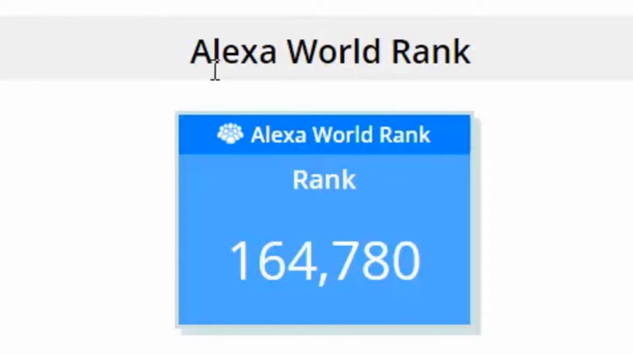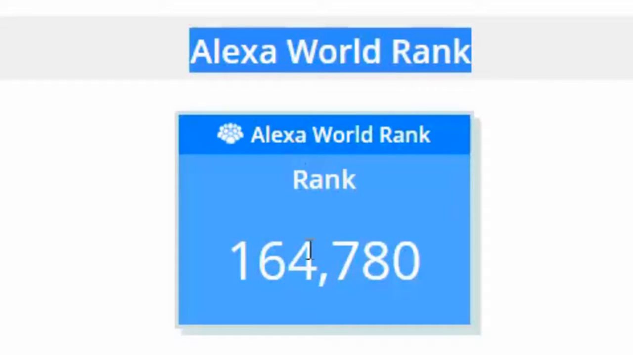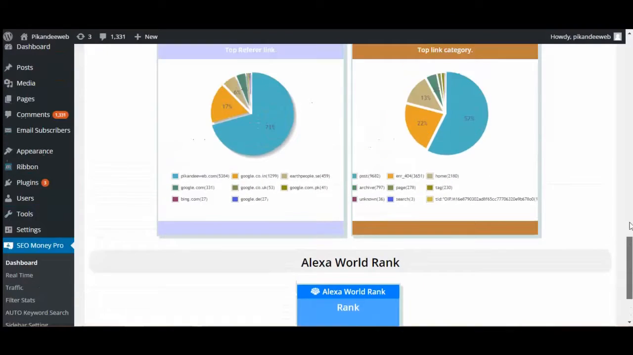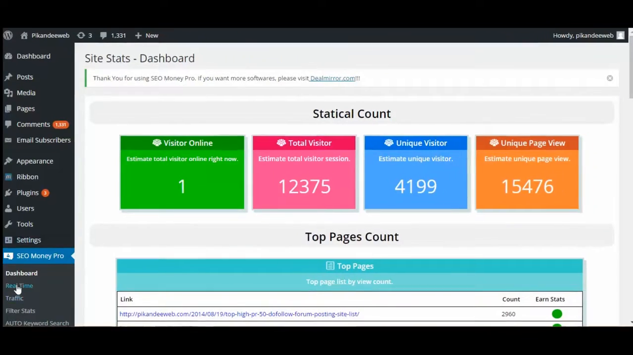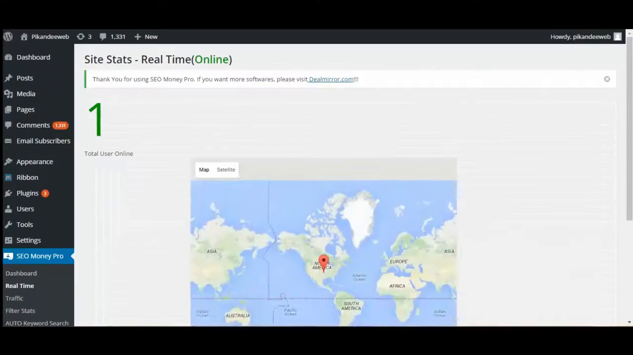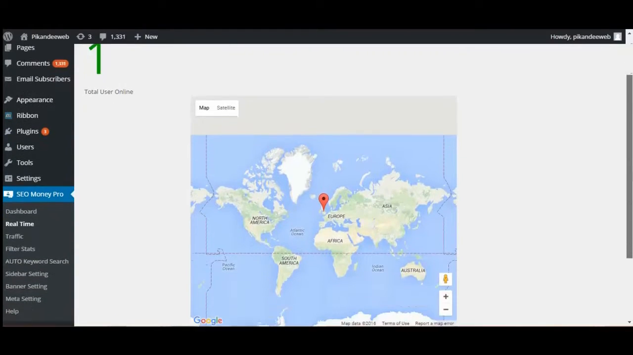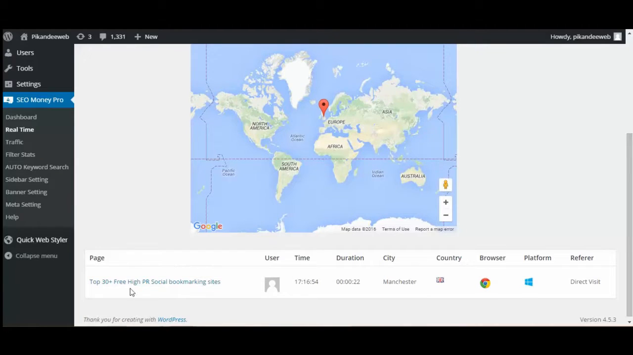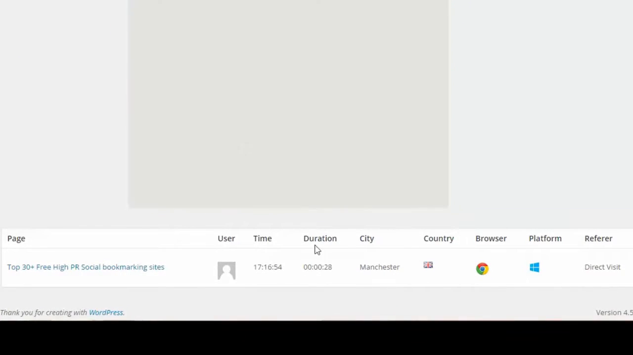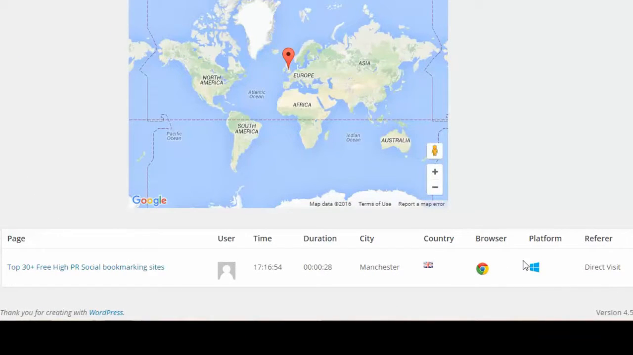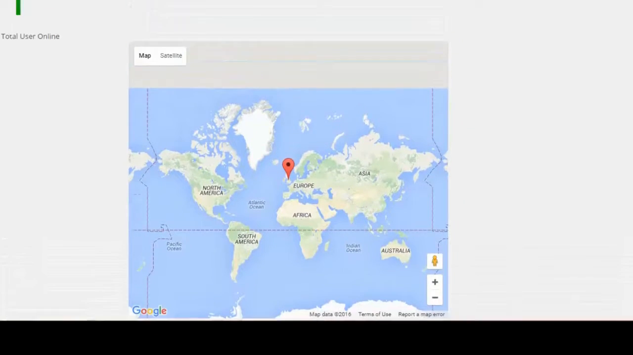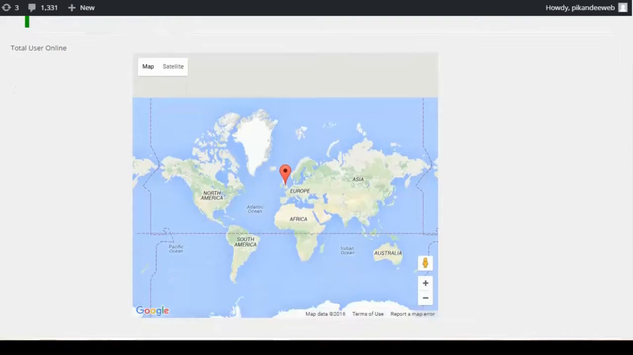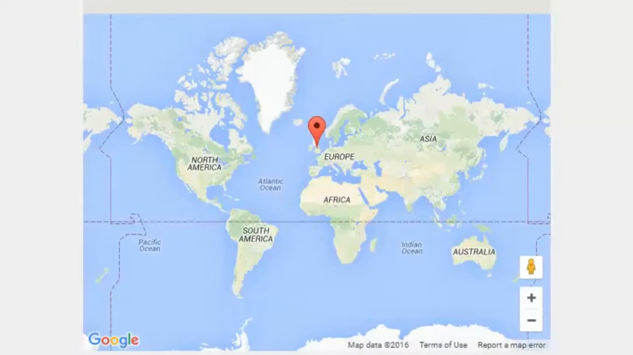The last option is the Alexa World Rank, which directly shows your website's world rank position. Now let's check the second option, which is real time. Your website has one person online right now. You can see the page, user, time, duration, city, country, browser, and platform. These are various options for your total online real-time visitors, the live visitors on your website.